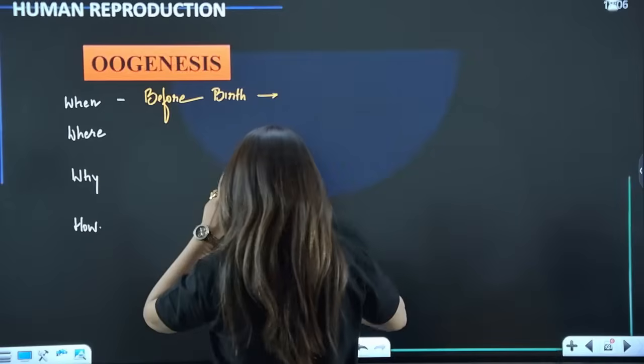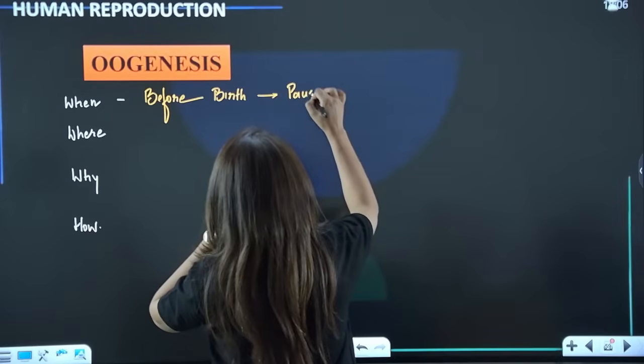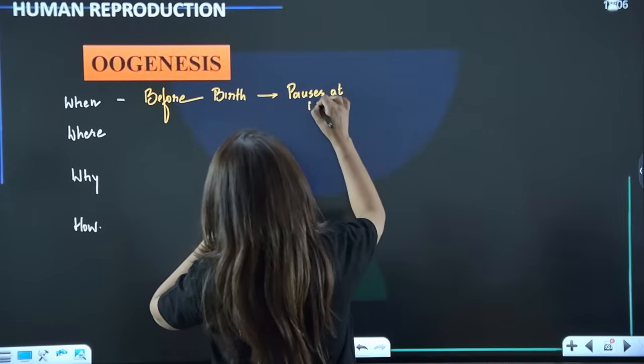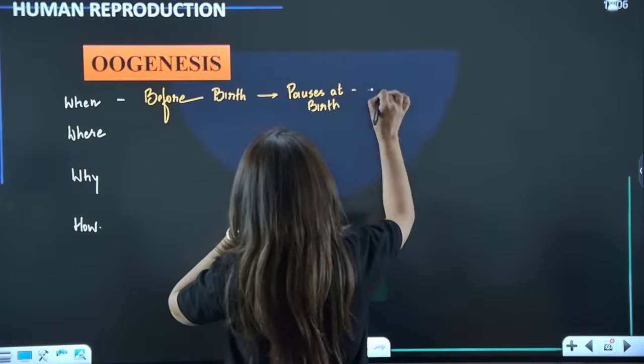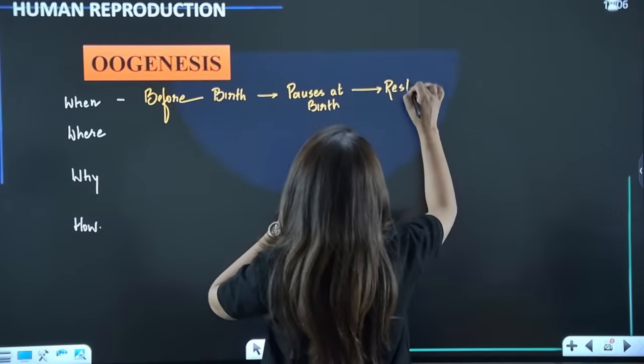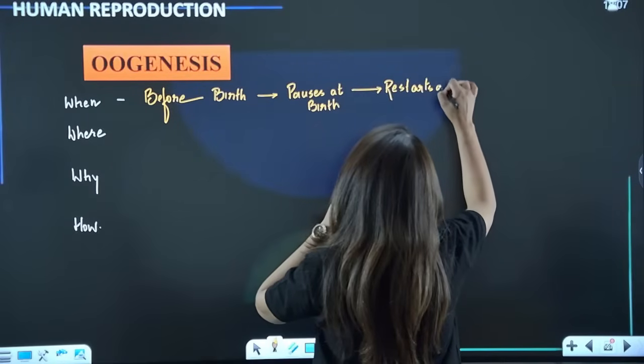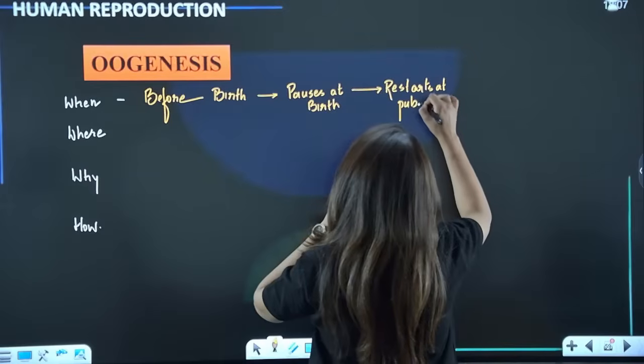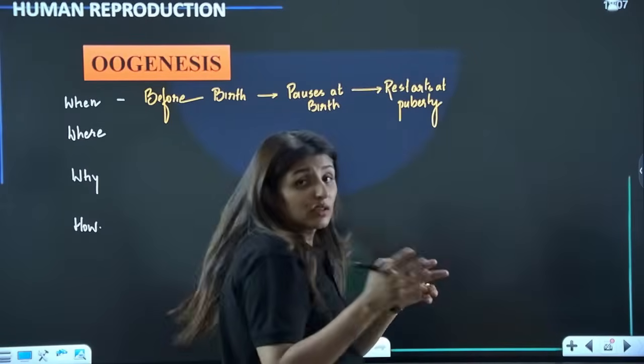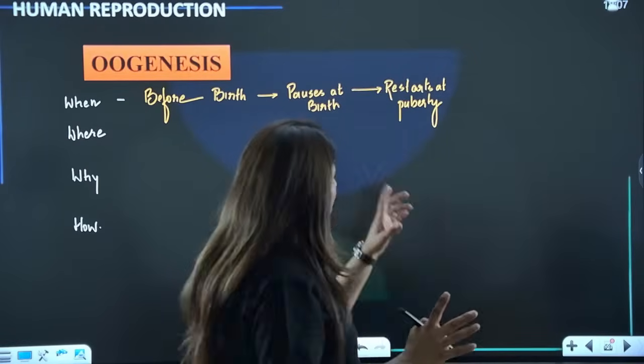It pauses at birth and then restarts at puberty. And unlike sperm production, which goes on throughout the lifetime, this doesn't.